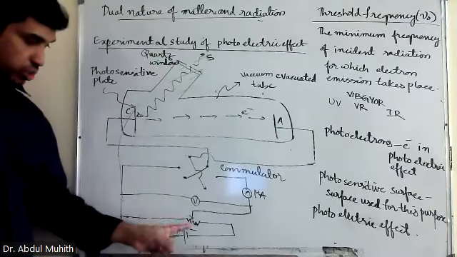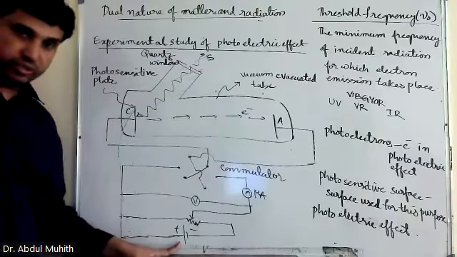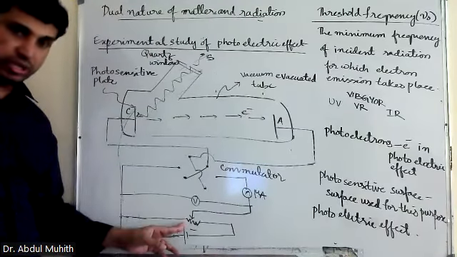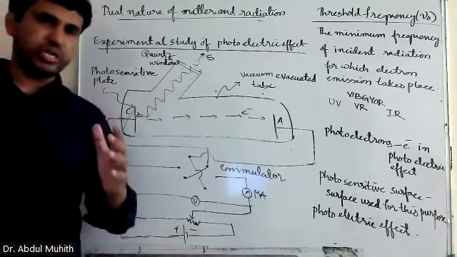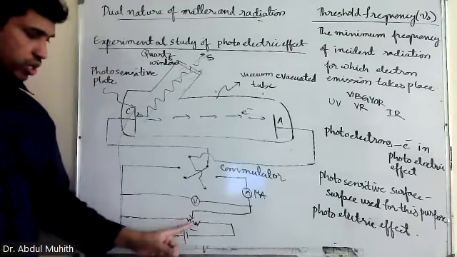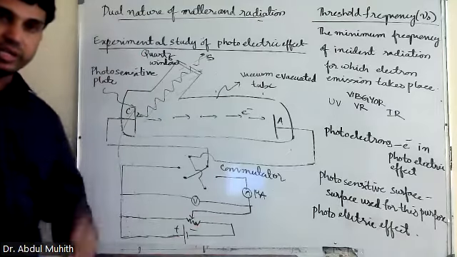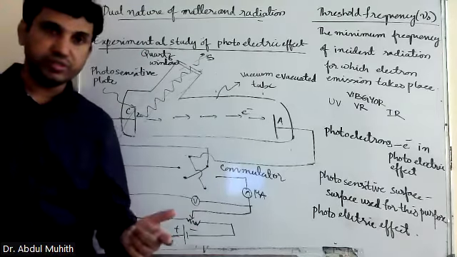Suppose you don't want to use this directly, you can use a variable battery. You understood? In the textbook, he has used a rheostat. But if I don't like the rheostat and want to go with a variable battery because it is very easy for me, no problem. Just remove this and replace it with a variable battery. Finish. Got it. That is how we do experiments at higher levels.